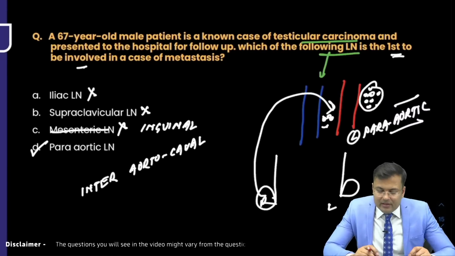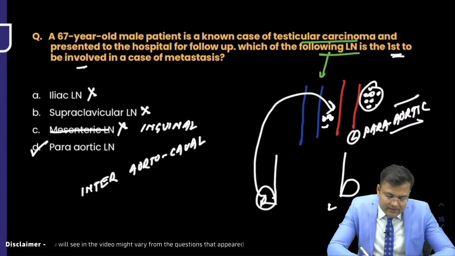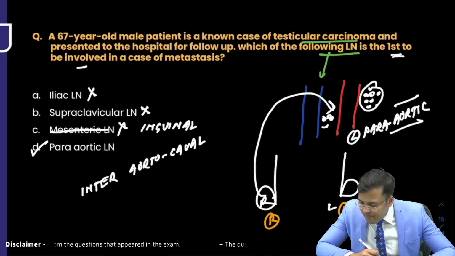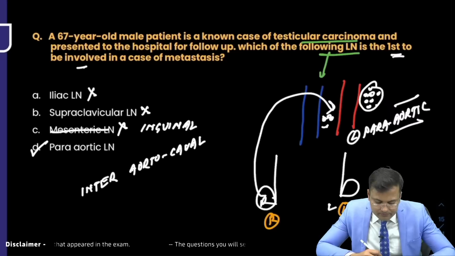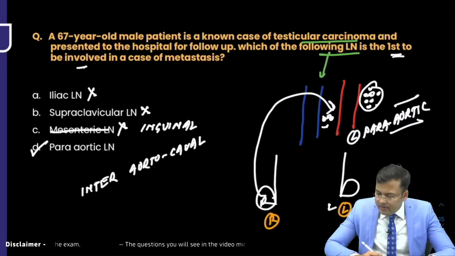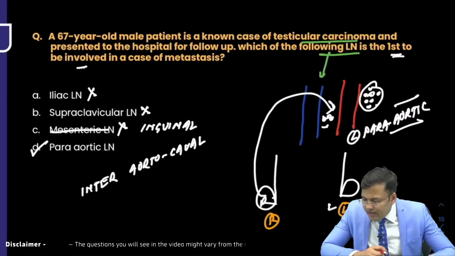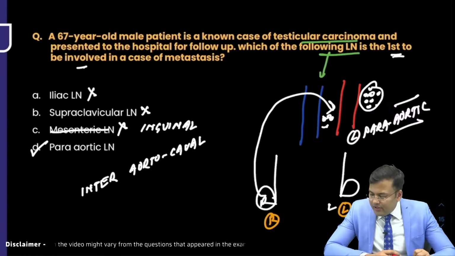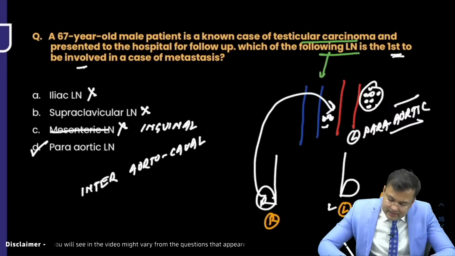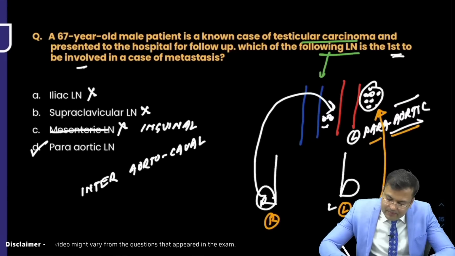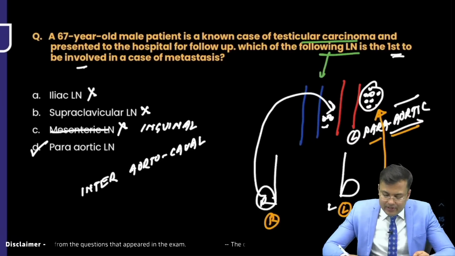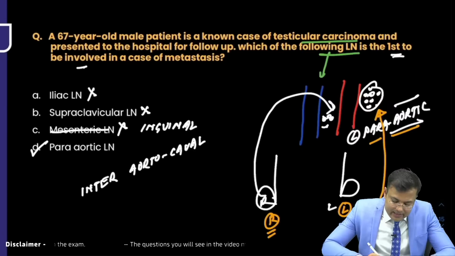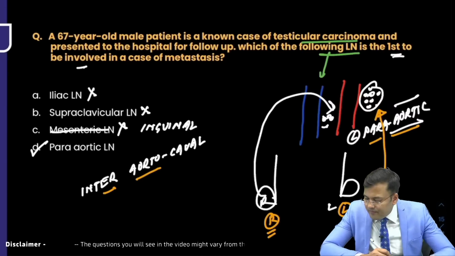First question, you tell me, was the testicular tumor in the right testis or the left testis? I am asking again. Now let me tell you, if the tumor is in the left testis, the primary landing site is para-aortic, and if the tumor is in the right testis, the primary landing site is the interaortocaval lymph node.